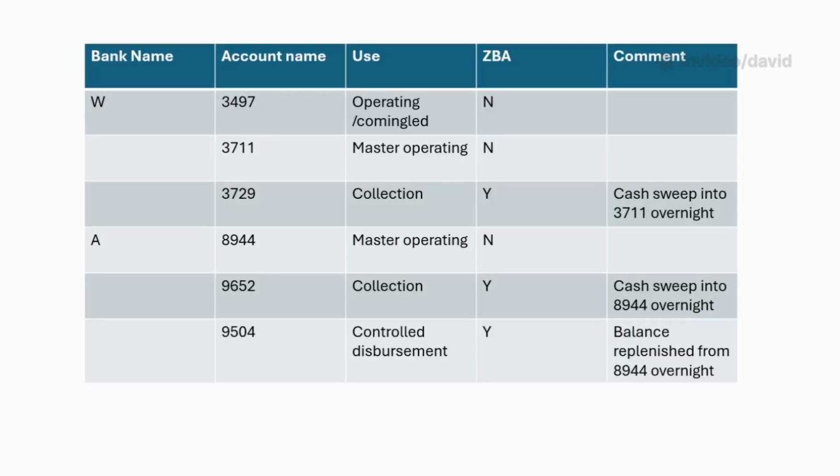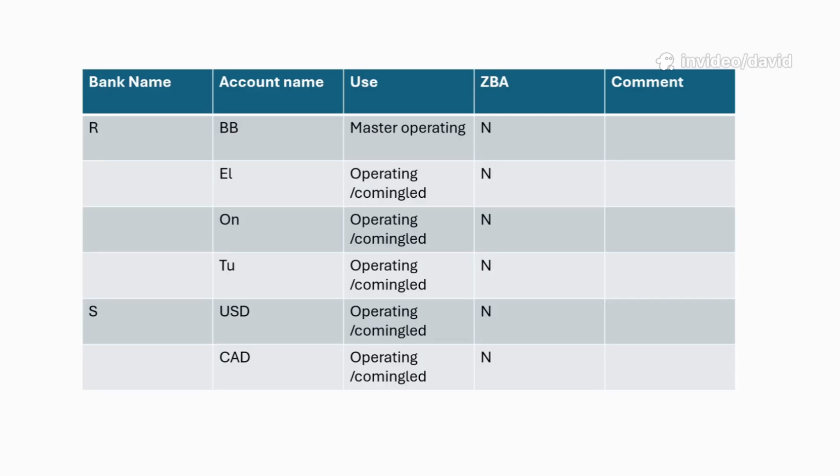In my example, the company has 4 banks, W, R, A, and S. Each bank has a few accounts. Bank A has a ZBA structure to separate collection and disbursement. Bank W has one business unit that employs a ZBA structure for collection, and the other accounts' activities are commingled. Bank R and S don't have structure. In addition, Bank S has one USD account and one CAD account. Their reports' format and quality vary greatly, as one can imagine. We need to analyze their reports one by one to find rules to categorize for each individual bank.